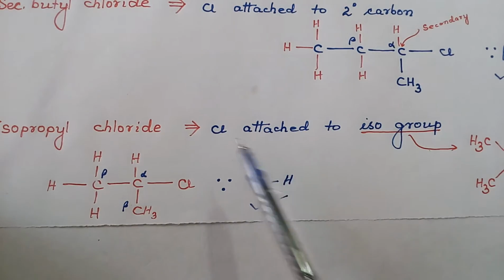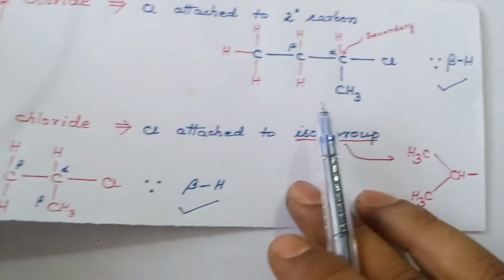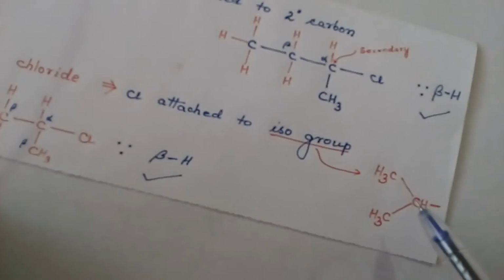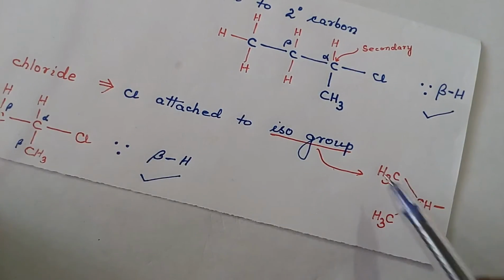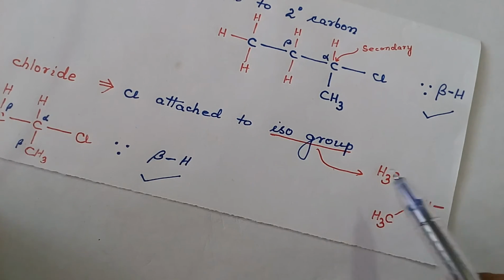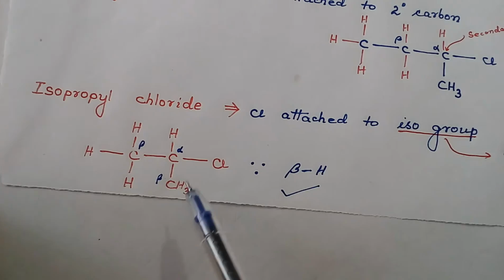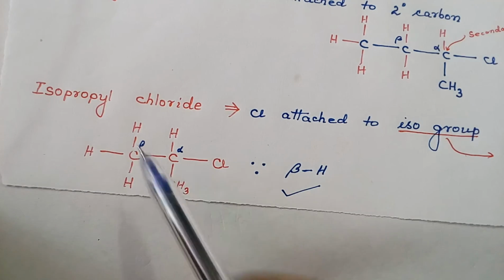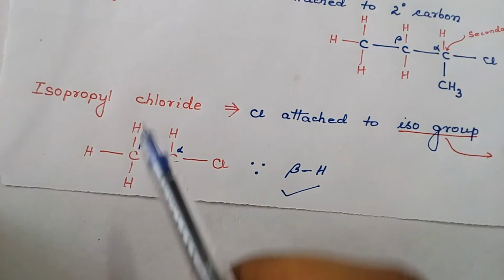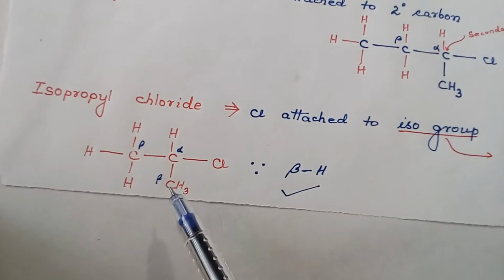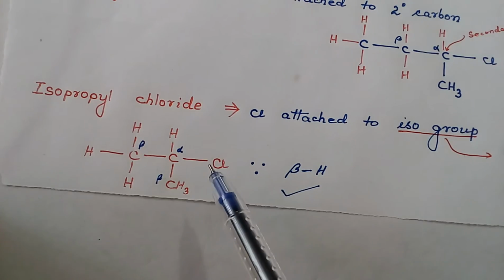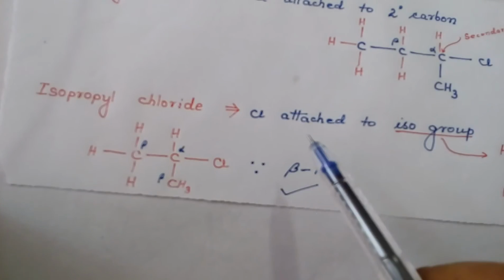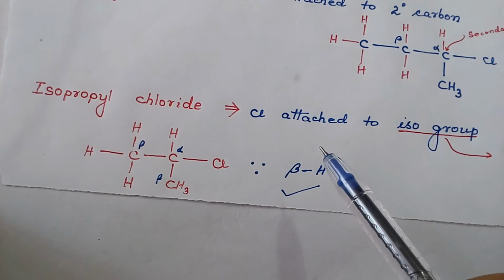Isopropyl chloride. Here chlorine is attached to an iso group. What do you mean by iso group? Iso means same. See, this carbon is linked to two same groups, CH3, CH3. So I name this group the iso group. Three carbons, 1, 2, 3. This carbon is linked to two same groups, methyl, methyl, so this is the iso group. For propyl, we need three carbons, 1, 2, 3. Just add chlorine and it will become isopropyl chloride. And here in this molecule, there is a presence of beta hydrogen, so this will show dehydrohalogenation reaction.